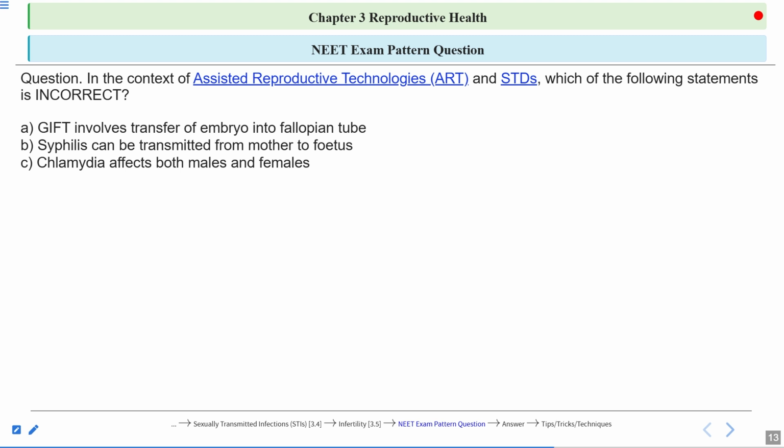Is this statement true or false? Then option number D, ZIFT involves transfer of zygote into the fallopian tube. What is ZIFT? Zygote intrafallopian transfer. Is this statement correct or incorrect in the context of ART and the STD? So what will be the correct answer for this question?